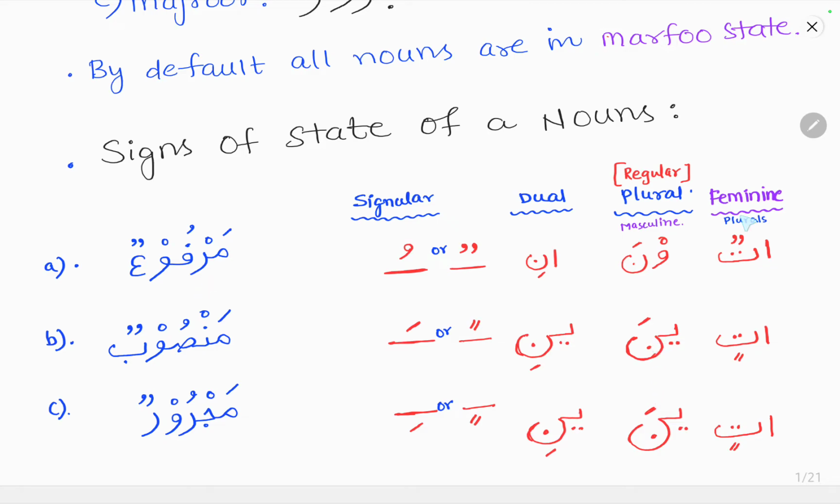For the feminine plurals, alif ta with a tanween, that is atun, will be the marfu state. Mansoob state and the majroor state will be the same, that is atin. So these are the endings of the nouns. By seeing these endings, we can say the noun is in marfu state, mansoob state or the majroor state.